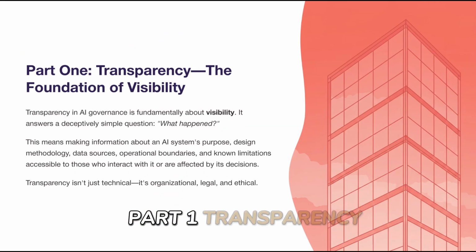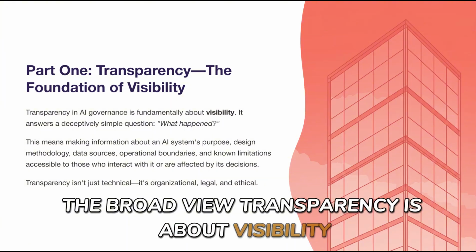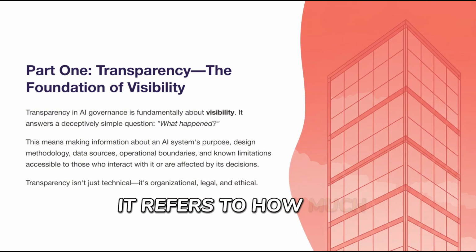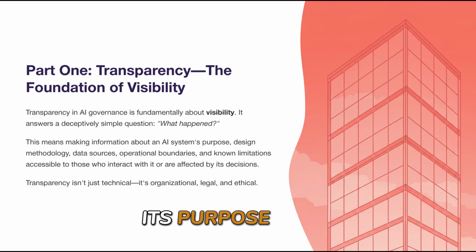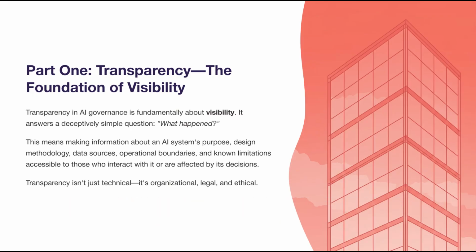Part 1. Transparency, the broad view. Transparency is about visibility. It answers the question, what happened? It refers to how much information about an AI system, its purpose, design, data, and limits is available to the people who interact with it.